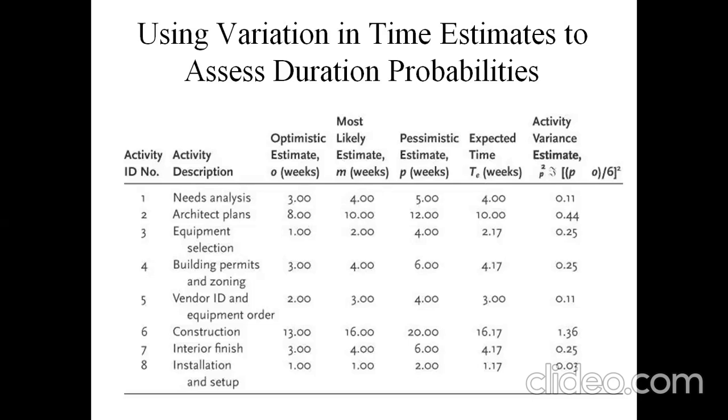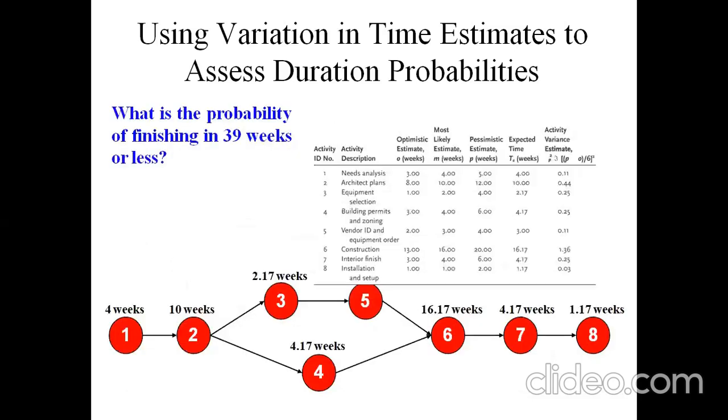The interior finish takes about 4 weeks of expected time. Is there any time duration delayed? 1.3 weeks of the variance estimate can be prolonged, and for the interior finish it may be of 4.17 expected time, and the time dilation is of 0.25 weeks, and for the installation and setup it may take about 1.17 weeks. The time dilation is of 0.03 variance estimate.